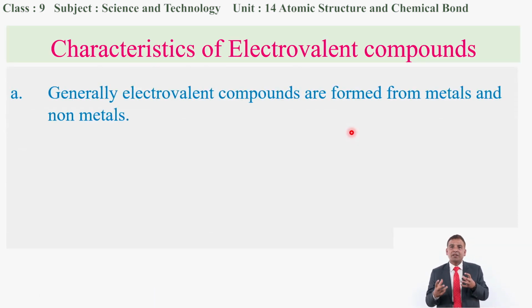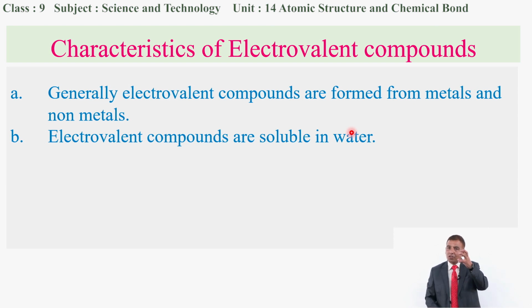Electrovalent compounds are formed by transferring electrons. Generally, this type of compound is formed by metals as well as non-metals. Metals generally lose electrons, and non-metals generally gain electrons, and the linkage between metal and non-metals occurs by the transference of electrons. So generally this type of compound consists of metals as well as non-metals.